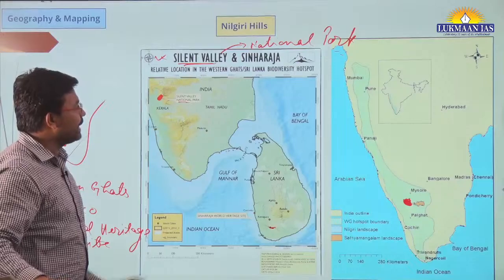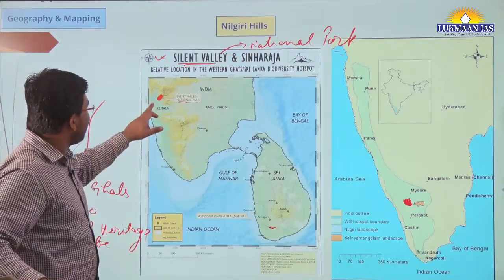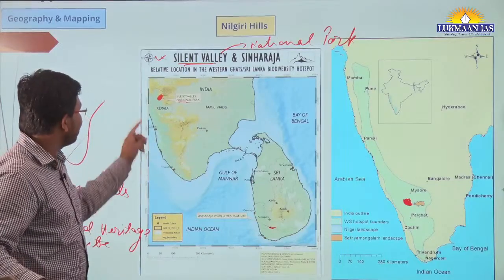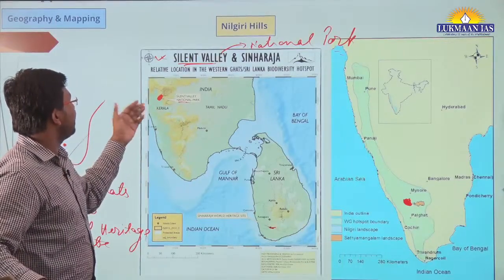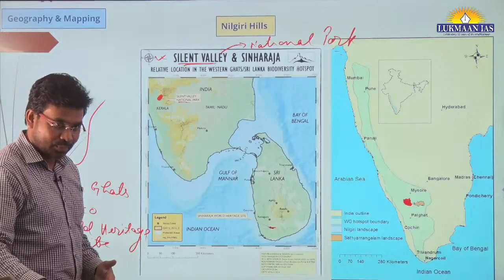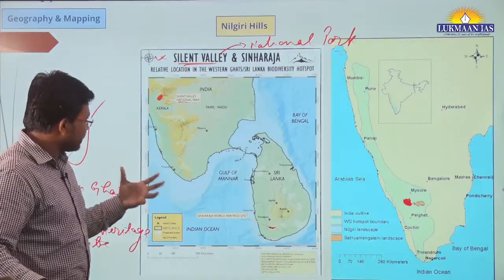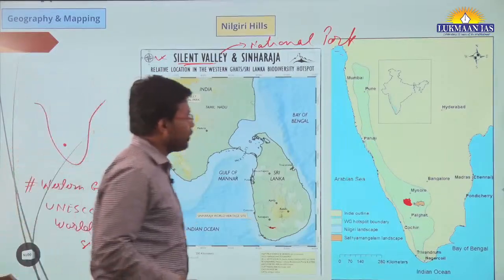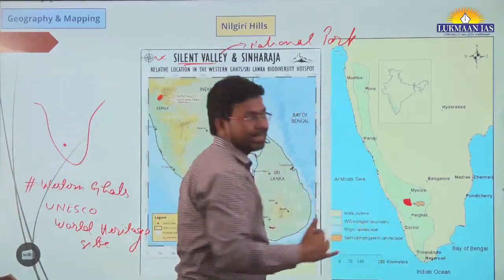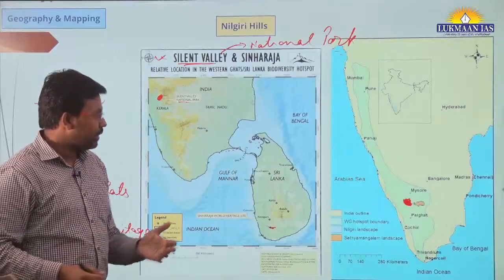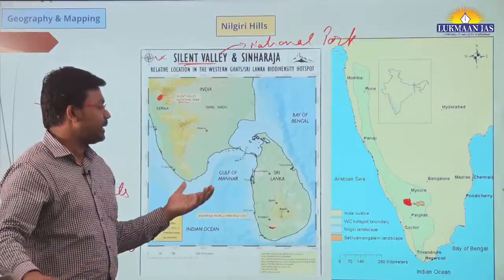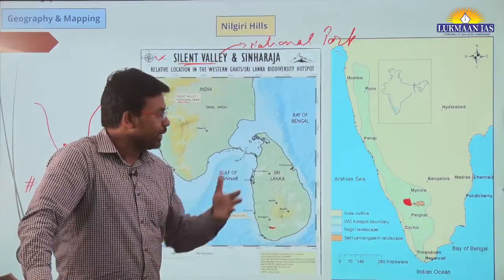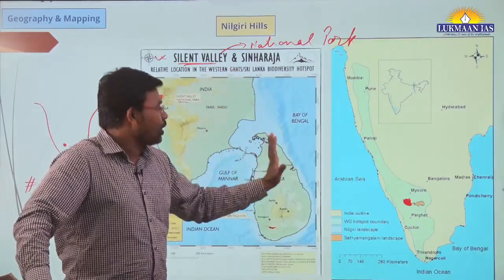In which state do we have this? It is in the state of Kerala. It is bordering Tamil Nadu, but largely it is situated in the state of Kerala. This particular Western Ghat region is very important because it is considered to be an ecological hotspot. So that's why it is important.